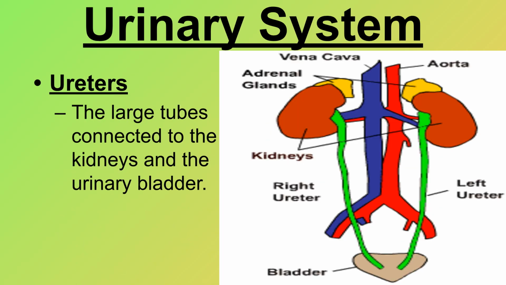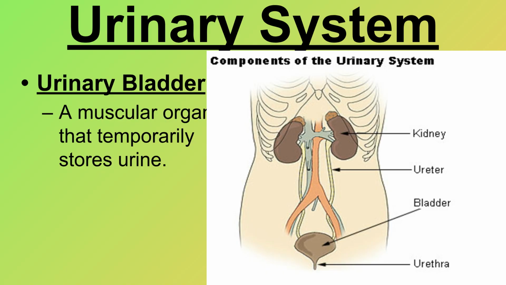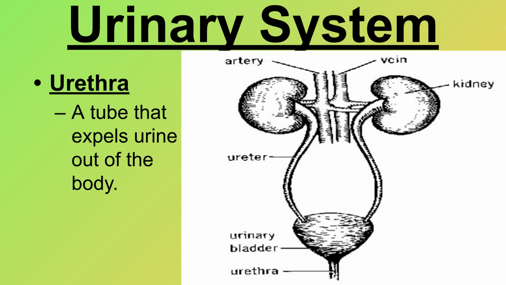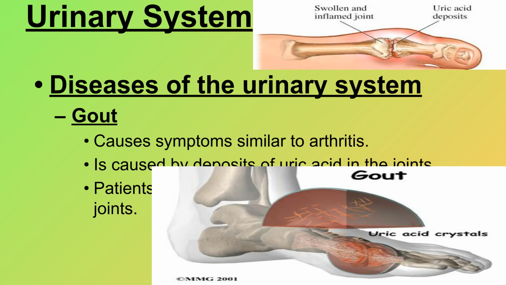Ureters are the large tubes that connect the kidneys to the urinary bladder, carrying urine down. The urinary bladder is a muscular organ that temporarily stores urine before it is expelled from the body. The urethra is the tube that expels urine out of the body. One disease of the urinary system is gout, which causes symptoms similar to arthritis.